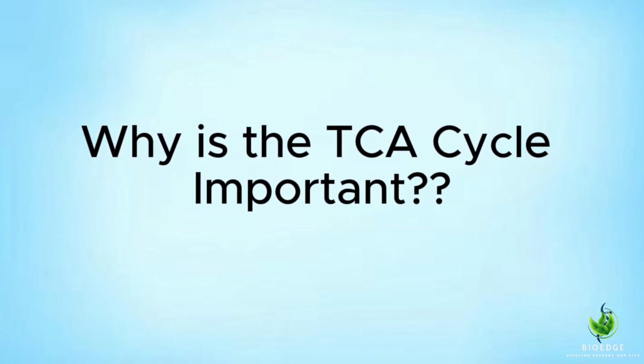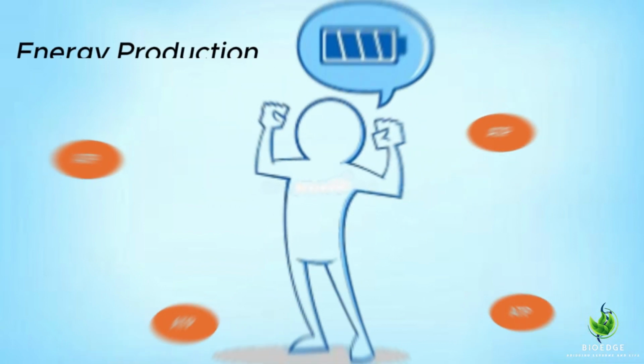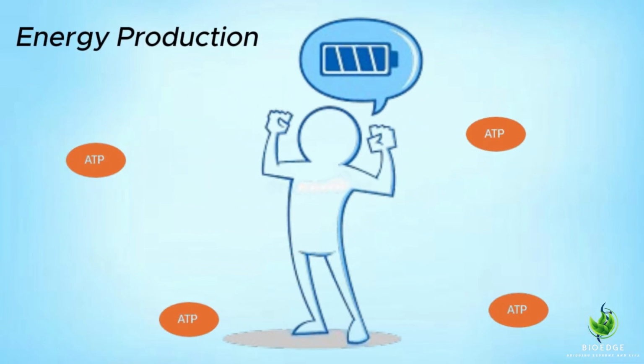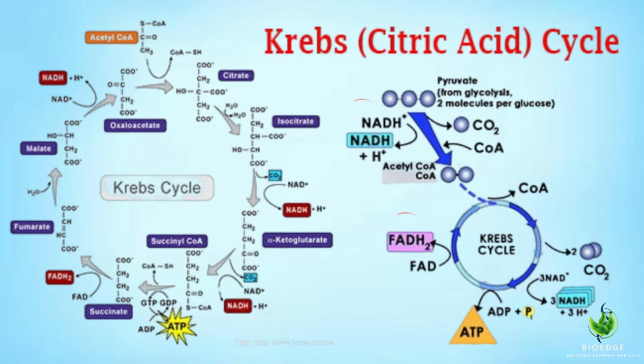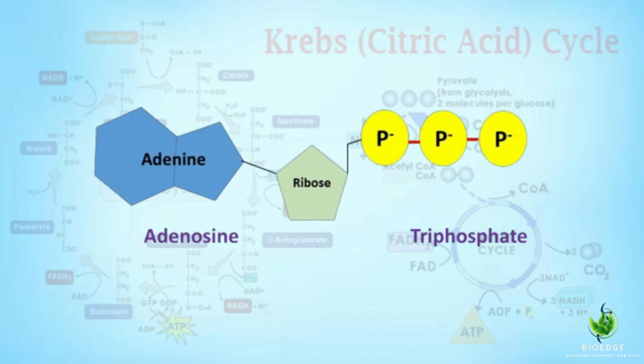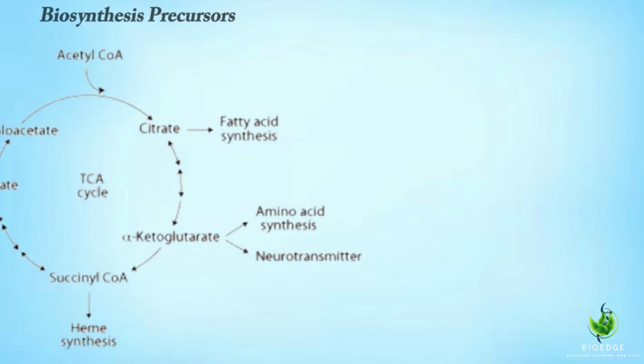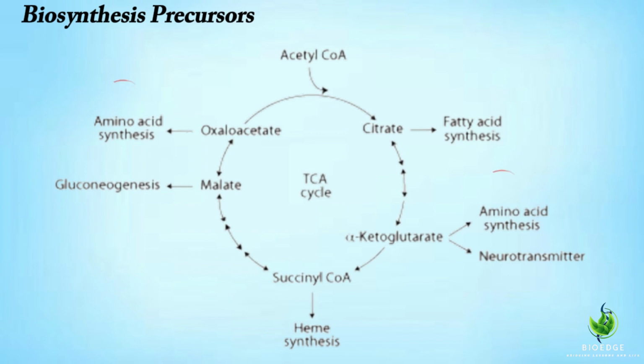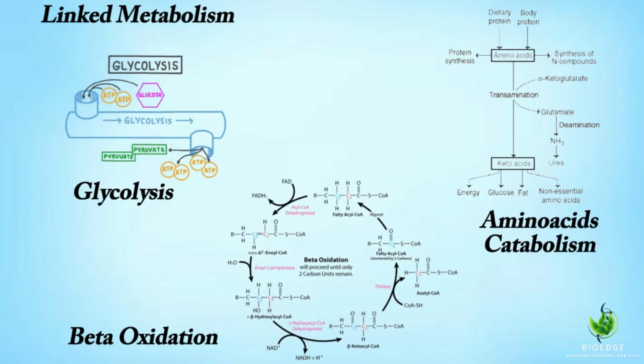Why is the TCA cycle important? Energy production. The TCA cycle is a key pathway for energy generation. The NADH and FADH₂ produced donate electrons to the ETC, which drives the synthesis of ATP, the energy currency of the cell. Biosynthesis precursors. The intermediates of the TCA cycle are used in the biosynthesis of amino acids, nucleotides, and other important biomolecules. Link to metabolism. It serves as a hub for integrating various metabolic pathways, including glycolysis, beta-oxidation of fatty acids, and amino acid catabolism.